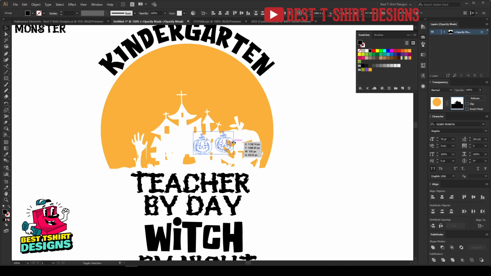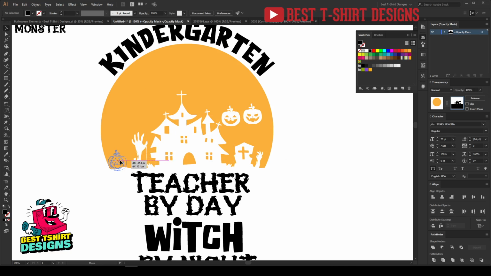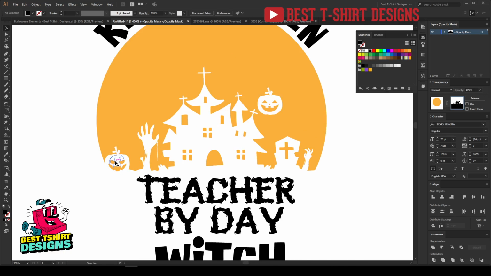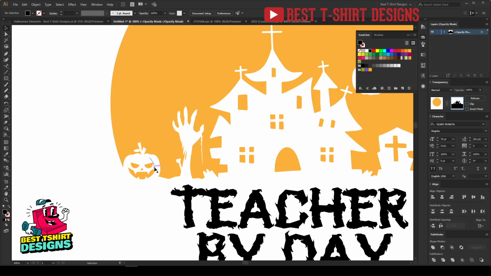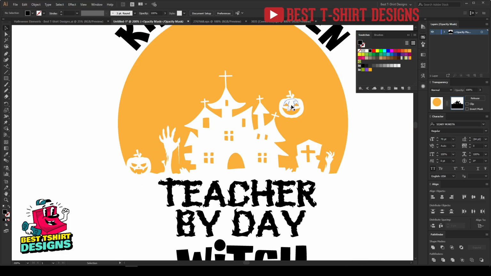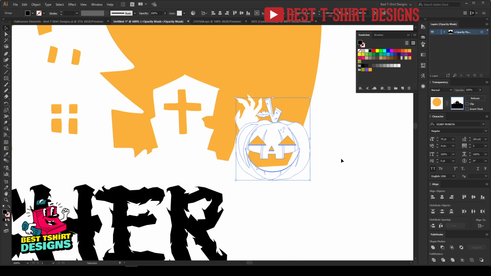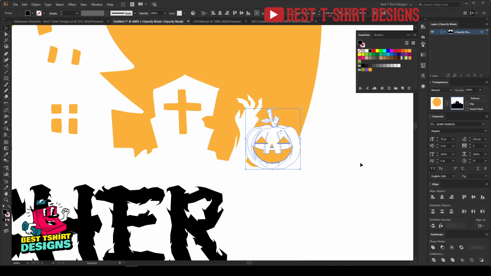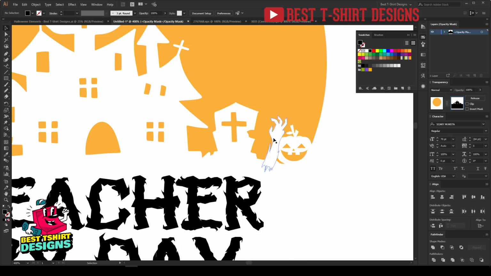Not in that much bigger size. Let's reduce their size a bit so that I can place it in this area, just to hide that part of the circle that is looking like a hard end there. I don't want that. So this one may be a bit smaller in size. Everything looks good, don't worry, you can play with the elements here and it is going to be good.